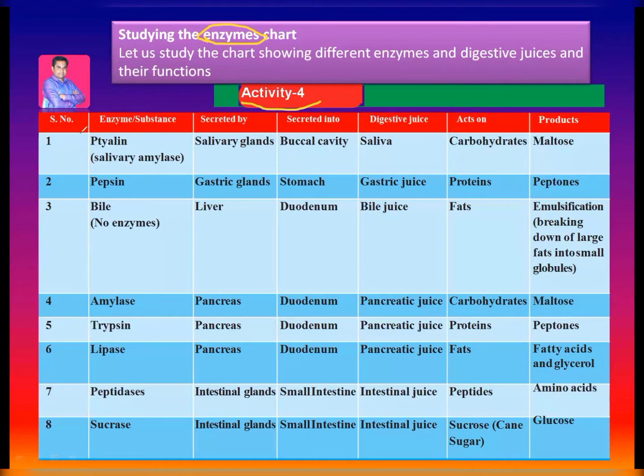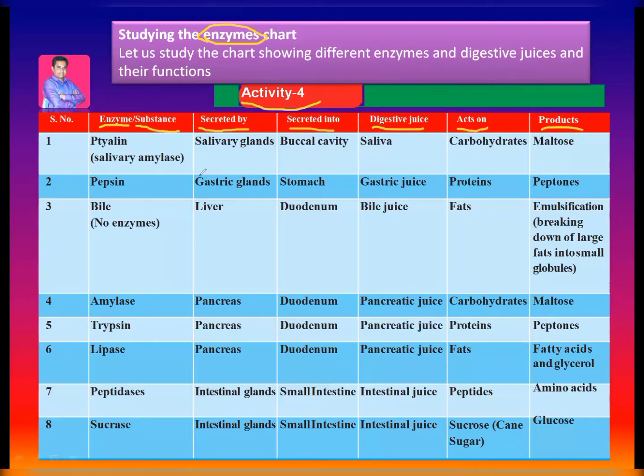In the first column, serial number; second column, enzyme or substance; then, which gland secretes this enzyme; into which part it is secreted; in which digestive juice it is released; which substance it acts on; and what the final products are.